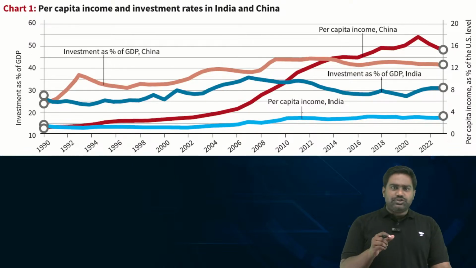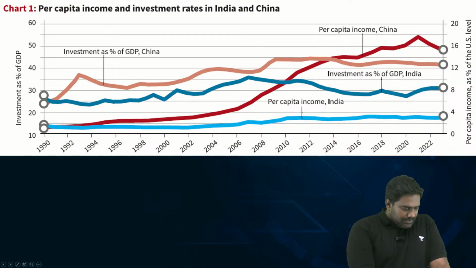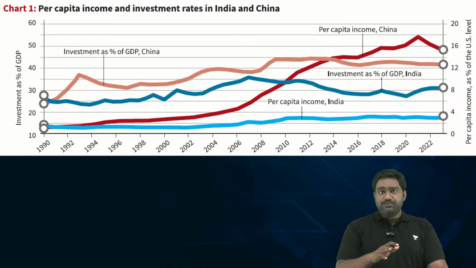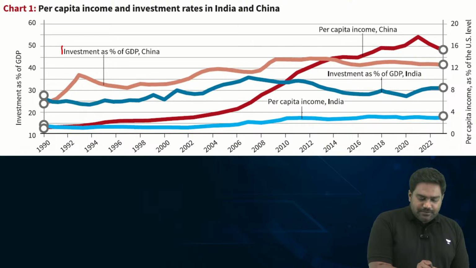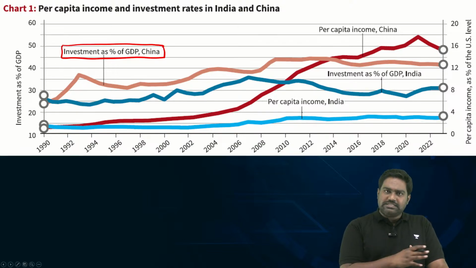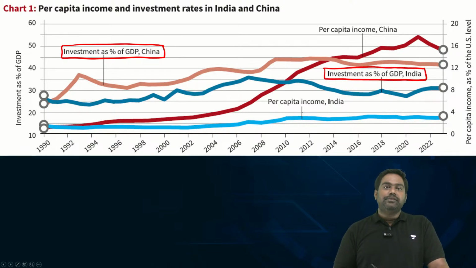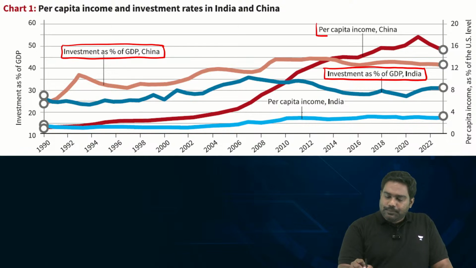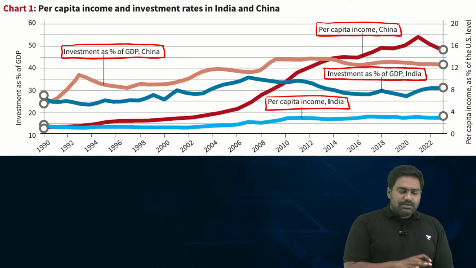Now, based on this, let's compare the model of India and China that we have seen in the last 3 decades. Now, see, this chart that The Hindu has provided is very insightful. This graph is basically telling us the investment that China has made as a percentage of its GDP over the last 3 decades compared to that of India's investment as a percentage of its GDP. Plus, it is also depicting the per capita income levels of China and India and how it has changed in the last 3 decades.